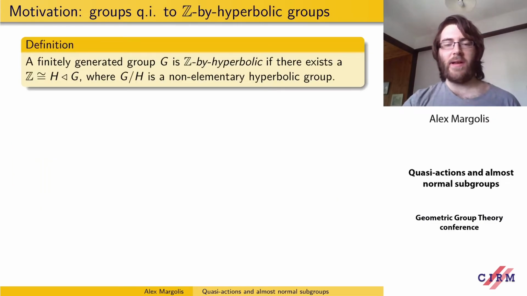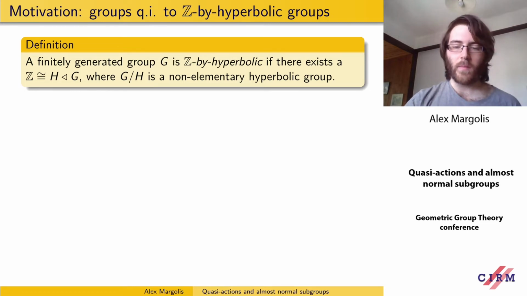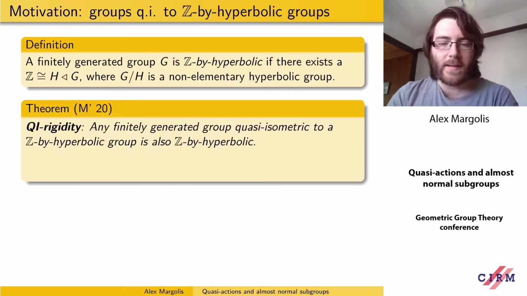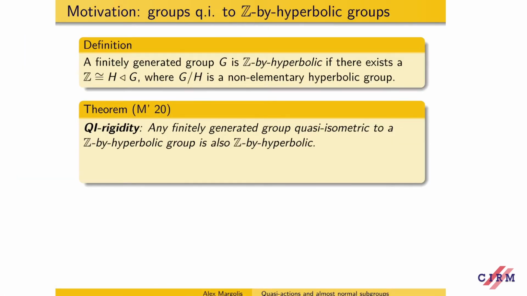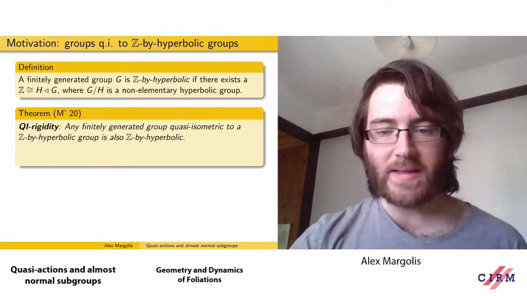And I'm going to be considering a more general class of groups, the class of Z by hyperbolic groups. These are groups where you have an infinite cyclic normal subgroup such that the quotient is a non-elementary hyperbolic group. So it's a hyperbolic group which isn't finite and isn't two-ended. And I show the following, that every finitely generated group quasi-isometric to a Z by hyperbolic group is also Z by hyperbolic. So this is a far-reaching generalization of the previous theorem.